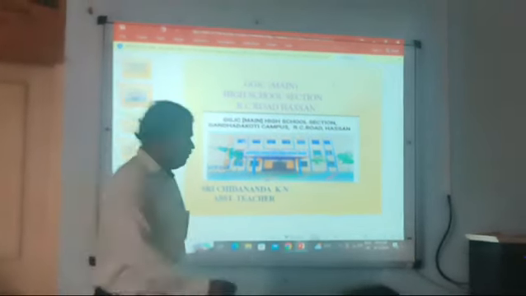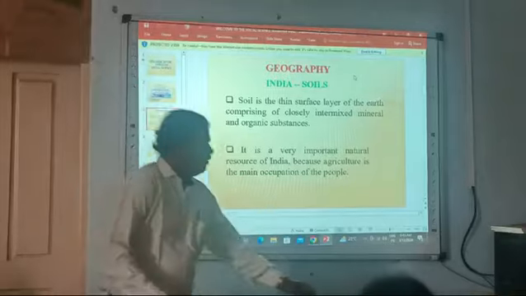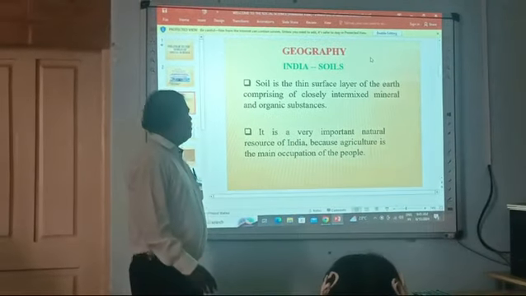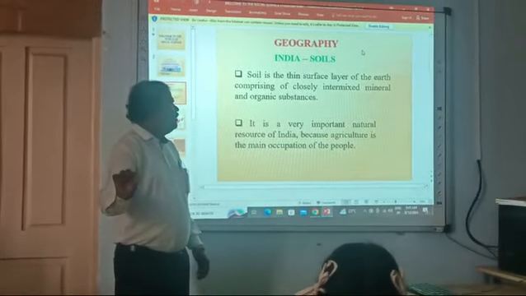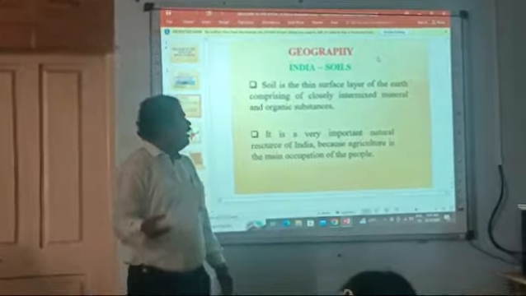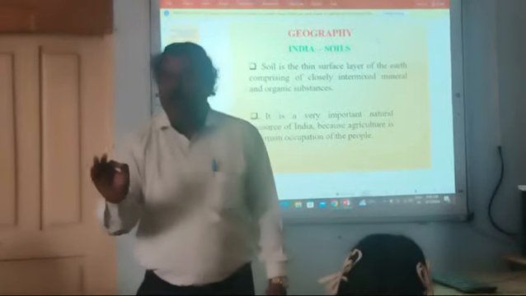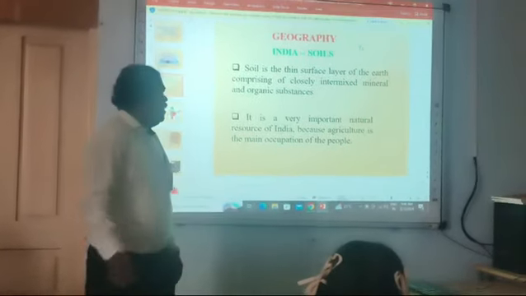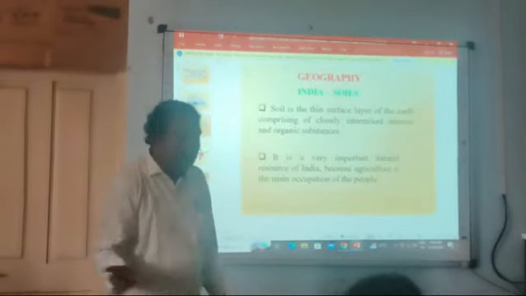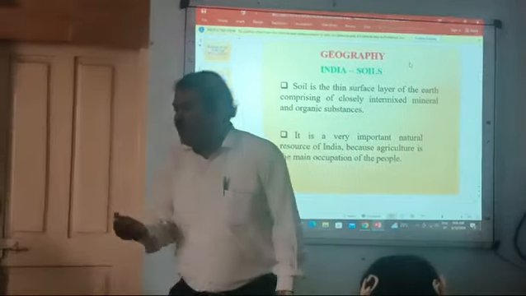Dear students, in geography, India soil. What is soil here? Soil is the thin surface layer of the earth. Okay, silence. Dear students, soil is the thin surface layer of the earth, comprising closely intermixed minerals and organic substances. Here we have to understand what soil is. Next, it is a very important natural resource. Soil is a very important natural resource of India because agriculture is the main occupation of the people in India.